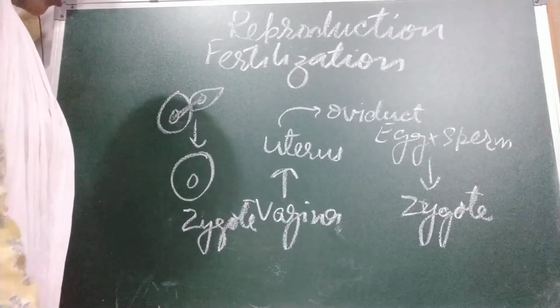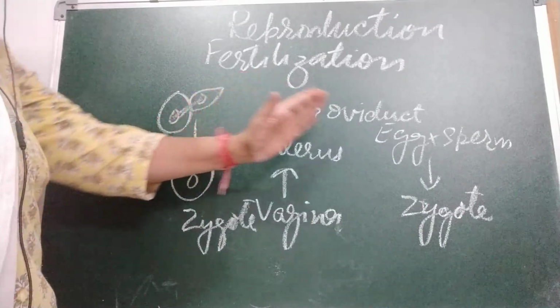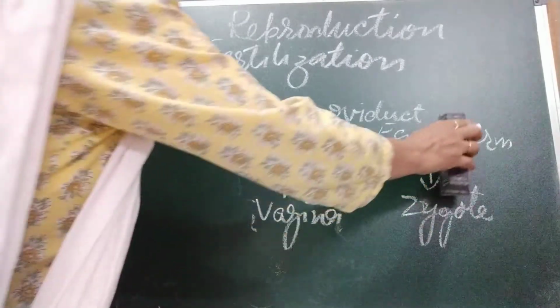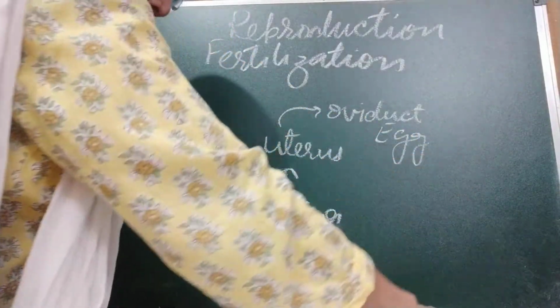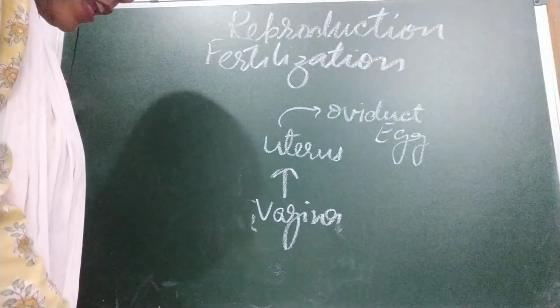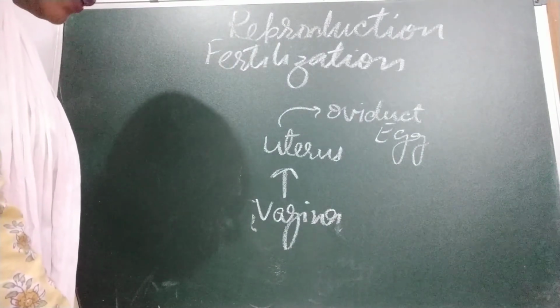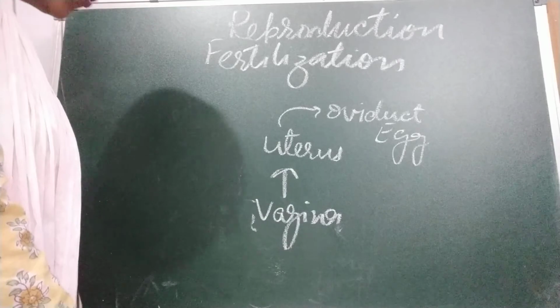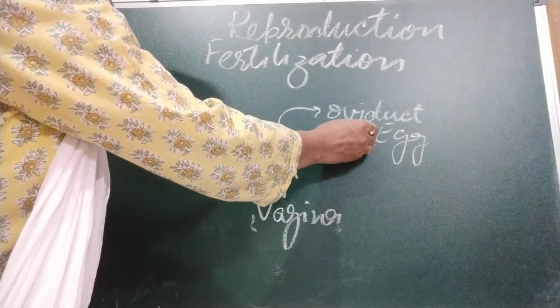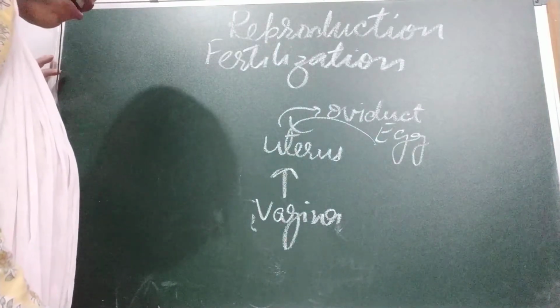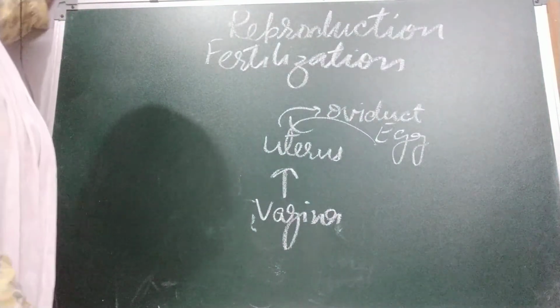If the ovum is not fertilized, if the sperm did not reach it, what will happen? If the ovum is not fertilized by a sperm, it is expelled from the uterus, along with some uterine lining and blood.